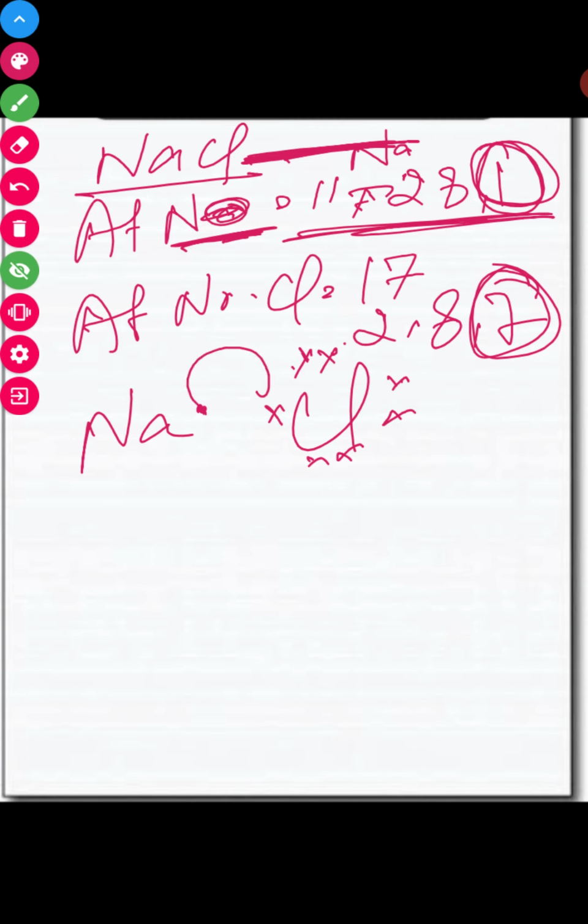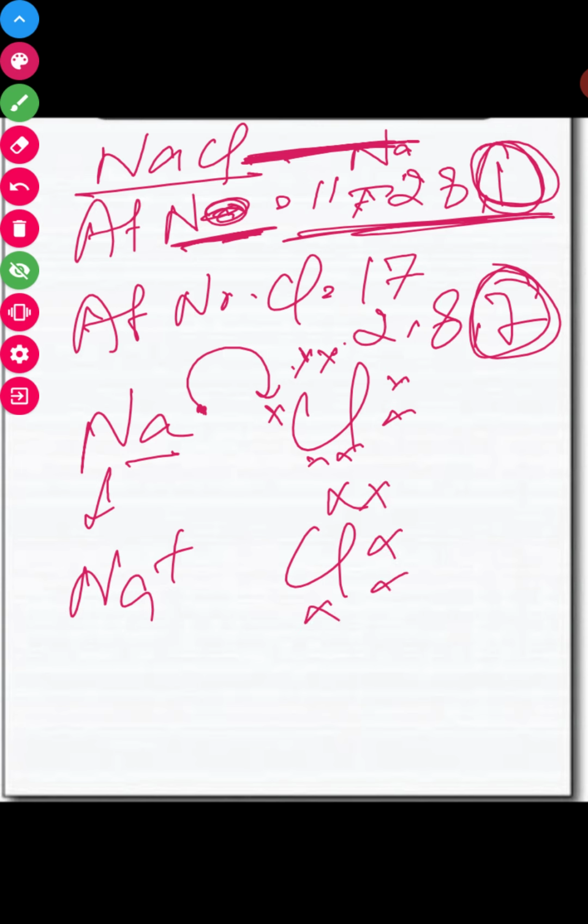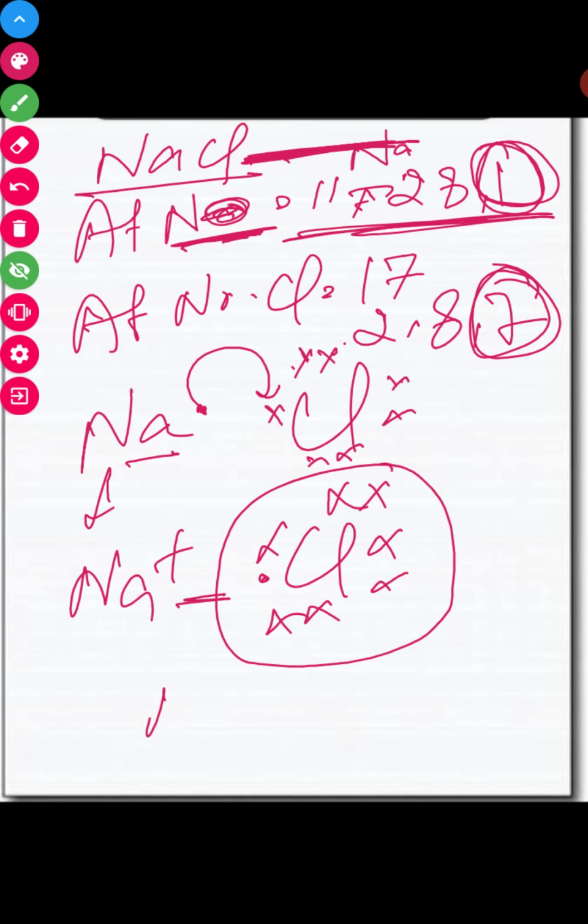The metal will lose this electron and become Na plus, whereas chlorine gains one electron and forms this stable compound called NaCl, right? This bond is called an ionic bond. The bond formed by the exchange of electrons is called an ionic bond, right?